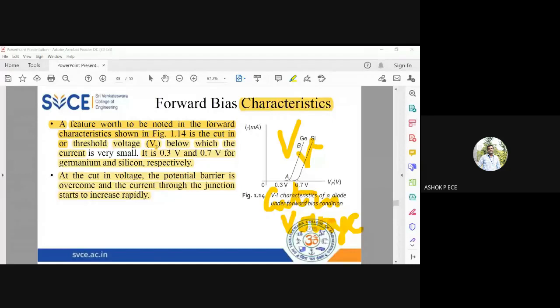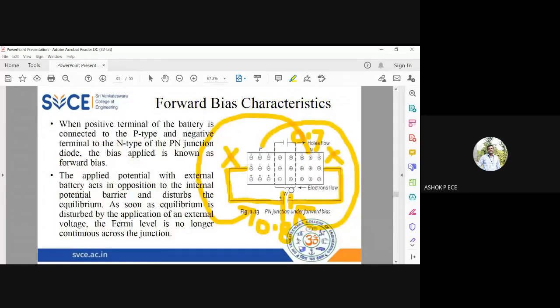Reproduce means? Like if holes and electrons are continuously moving, there will be depletion, right? So how are they reproduced again, sir? See, once they cross to the other side, they will come back again. Electrons come to the positive end of the battery, cross the battery, and again come to the N side. Holes from the P side go to the negative end, come again to the positive end, and come back here. The positive end will repel the holes, so the holes are pushed again into the P side. In this way, they are reproduced.